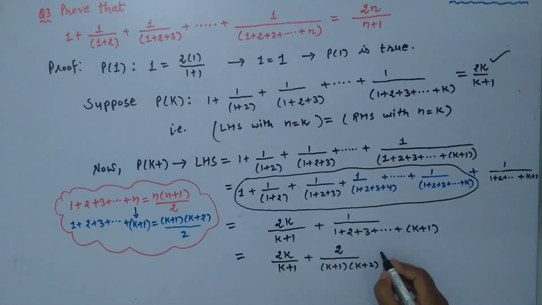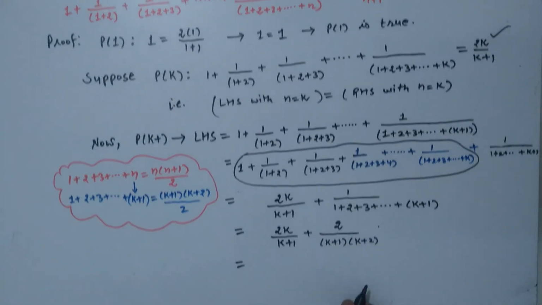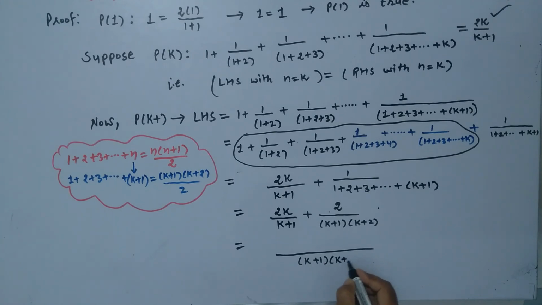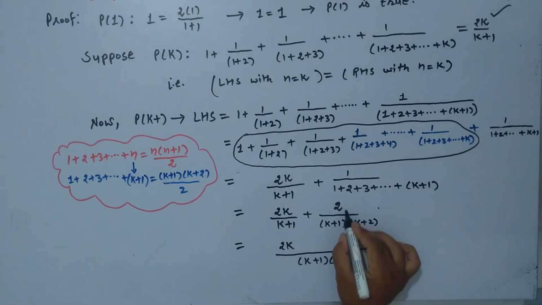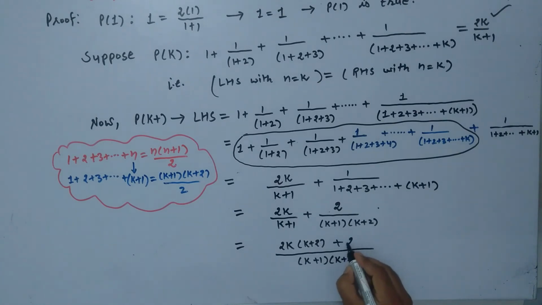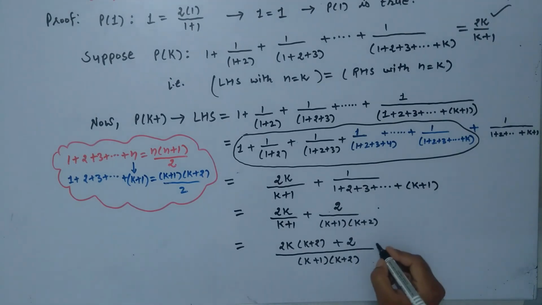So next step is we write equal to, taking LCM, LCM becomes k plus 1 into k plus 2. So here 2k will be multiplied with k plus 2. Next is plus 2.